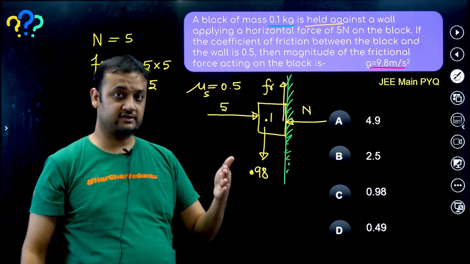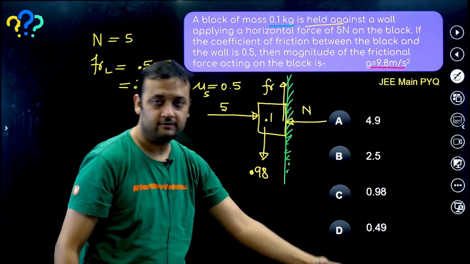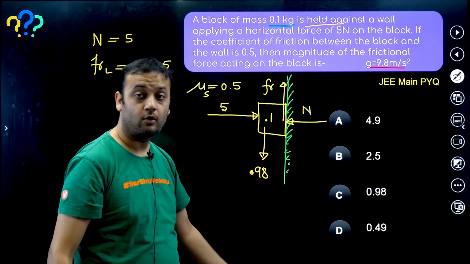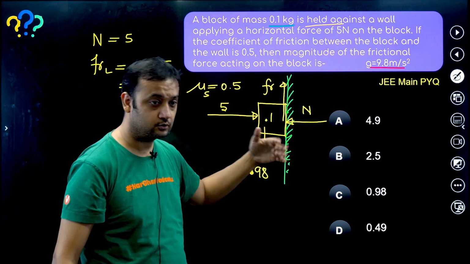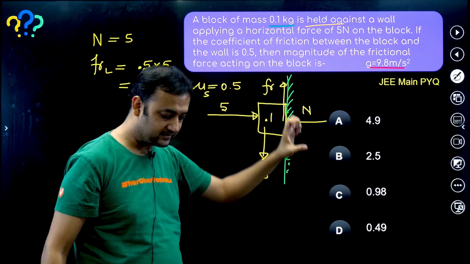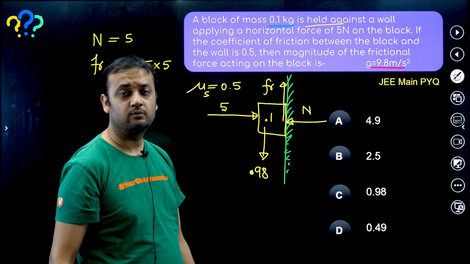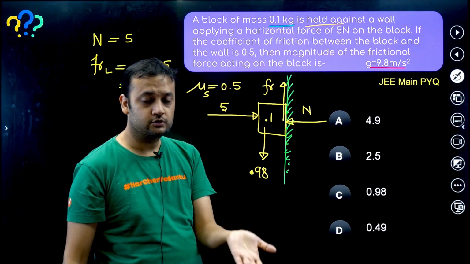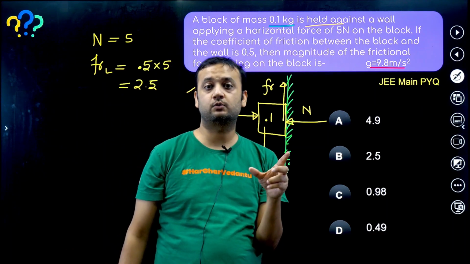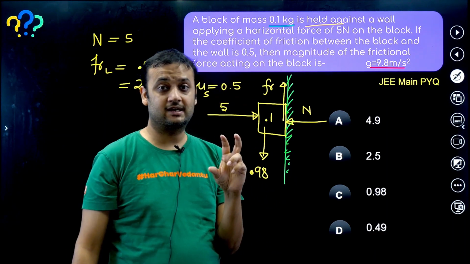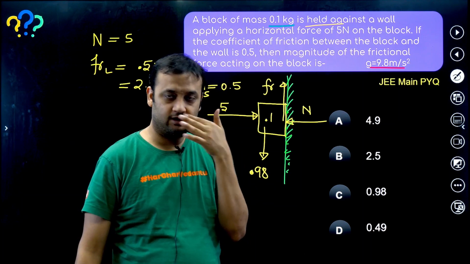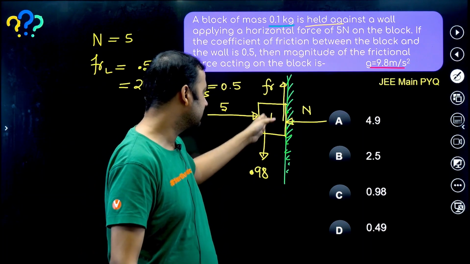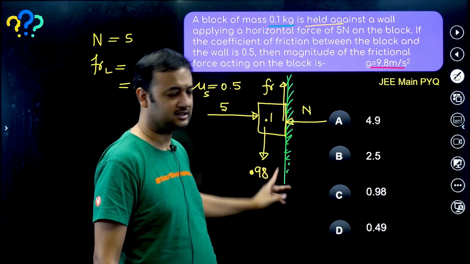Because if friction was not there, then the block would have simply fallen down. The block would not have tried to stay in that position; it would have simply tried to slip down. So friction will try to stop this. Friction always opposes the slipping, or the tendency of slipping. So here the block would have slipped down, so friction will act up.